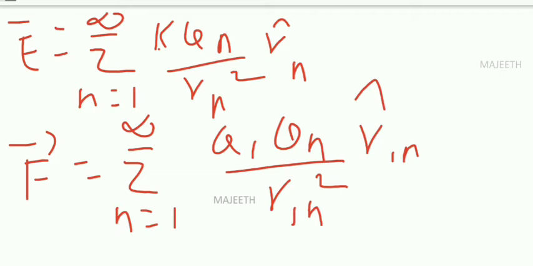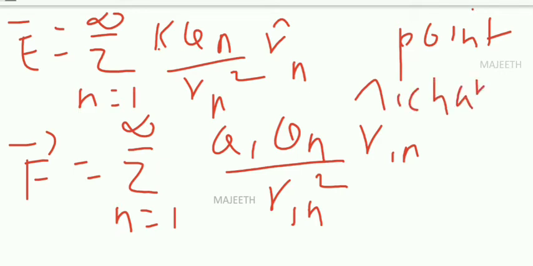But these two equations are applicable only if the charges are point charges. Only for point charges this concept is applicable. Second thing is, these equations are applicable only if we have a discrete system of charges.